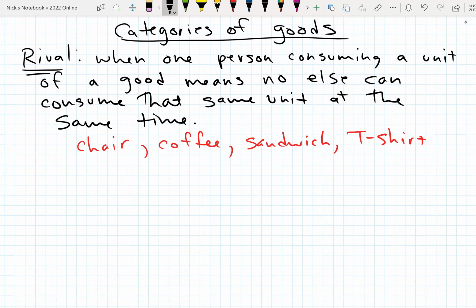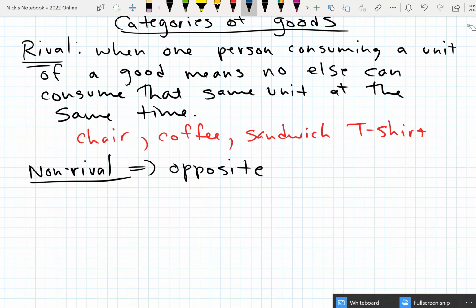And then the opposite of this is something called non-rival. Economists are really creative at thinking of names; we think of some of the most boring names. This is just the opposite. I'm not going to write out the definition. What I mean is that more than one person can consume the same unit at the same time. Let me give you some examples.